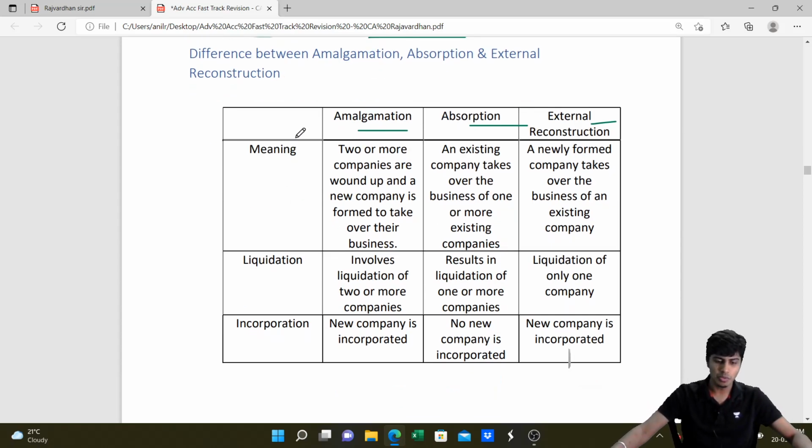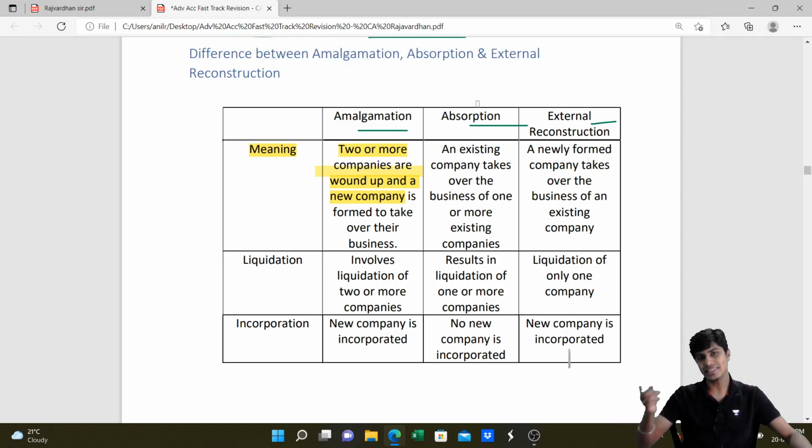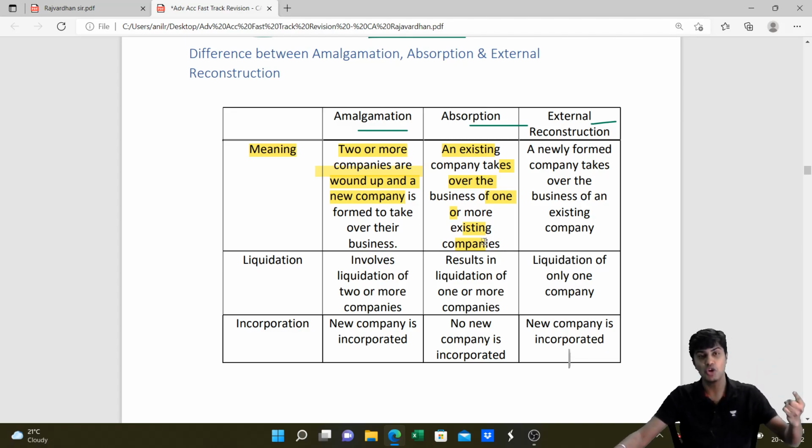As I mentioned to you, in the case of amalgamation, two or more companies are wound up and one new company is formed. What happens in absorption? One company is liquidated because the other, continuing company will acquire it. An existing company may take over the business of one or more existing companies. In external reconstruction, one new company is formed to take over the business of another old company. The newly formed company takes over the business of the existing company. That is external reconstruction.